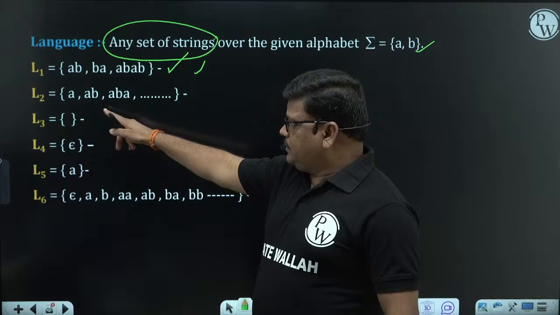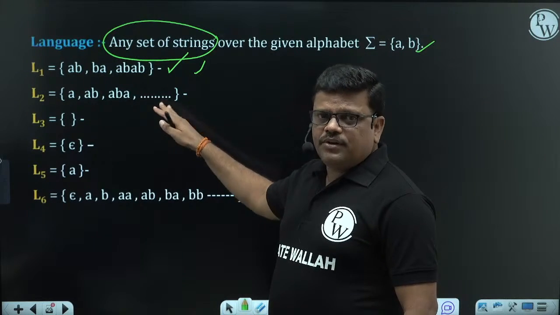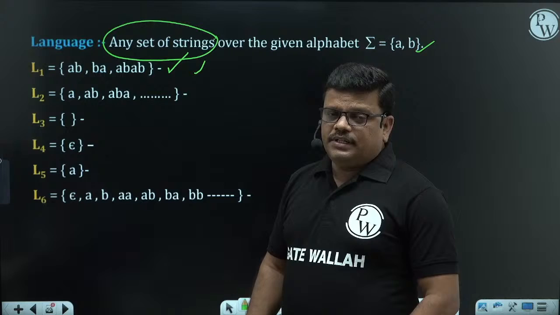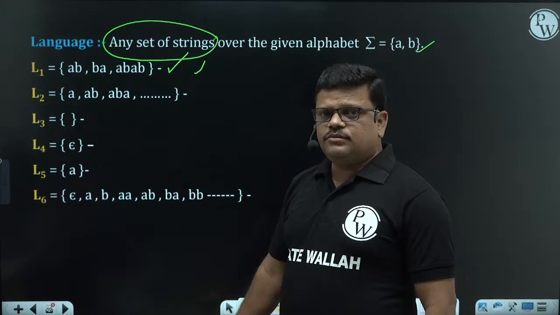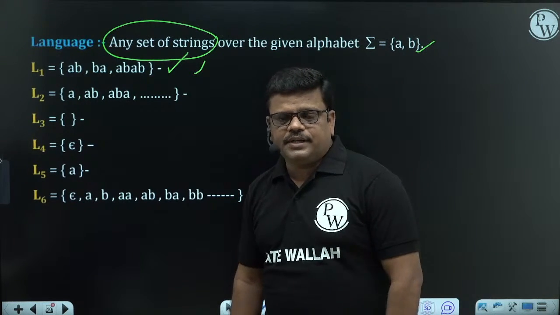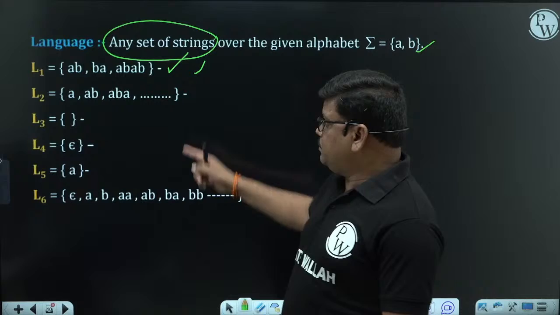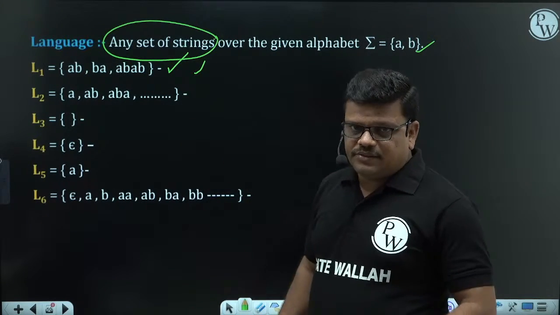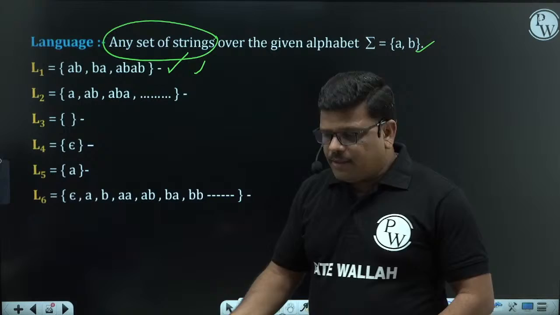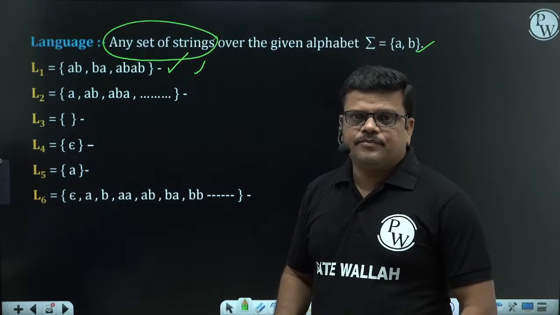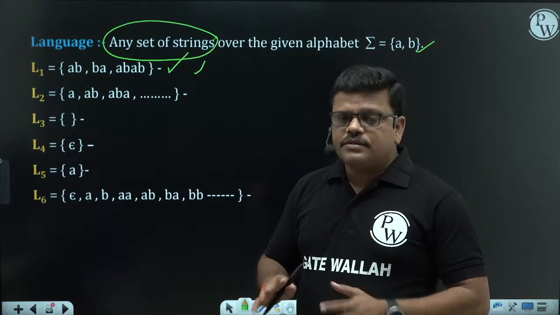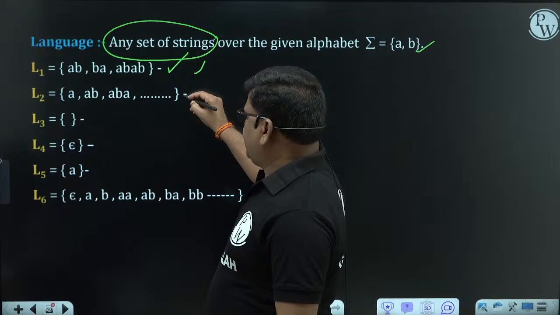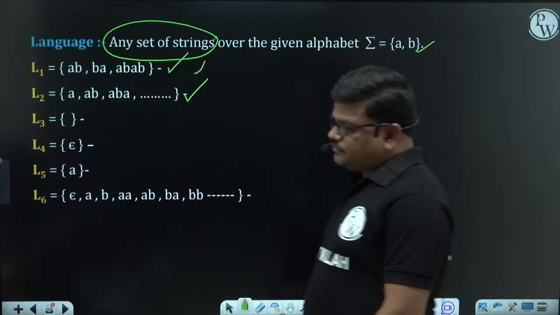We have strings, but the number of strings is infinite. No problem. If the number of strings is finite, then also it is a language. If the number of strings is infinite, then also it is a language. That's why the definition clearly says any set. The set can be finite, the set can be infinite, the set can be anything. So any number of strings is a language. So the second one is also a valid language.